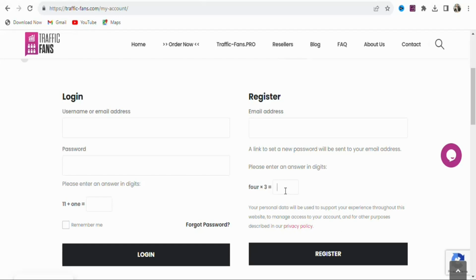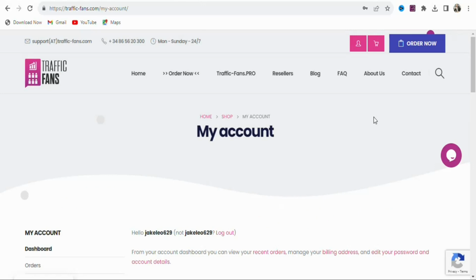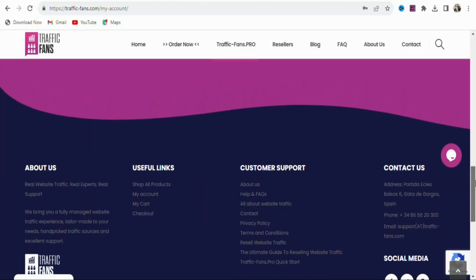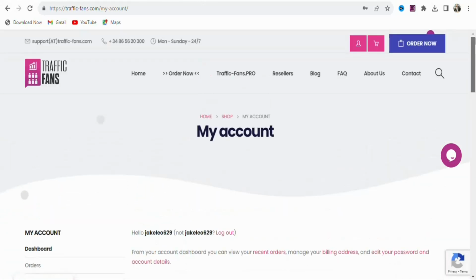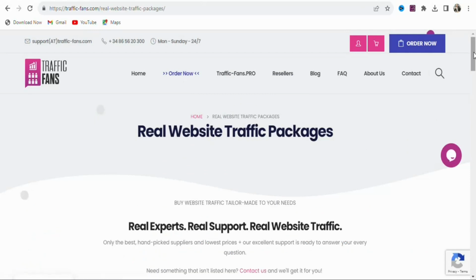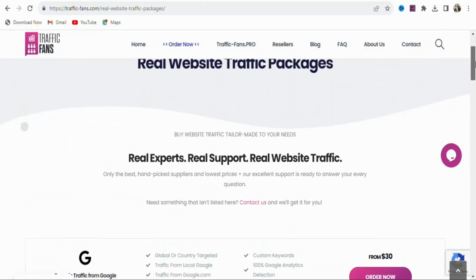Once you enter the solution, the next step is that you are going to click on register so that you can create your free account. Once you create your account and log in, you are going to see a page like this. As you can see, this is how the platform looks. So what you have to do is that you have to buy traffic. To buy traffic, you are going to click right here, order now. Once you click on order now, you are going to scroll down so that you can buy a package.